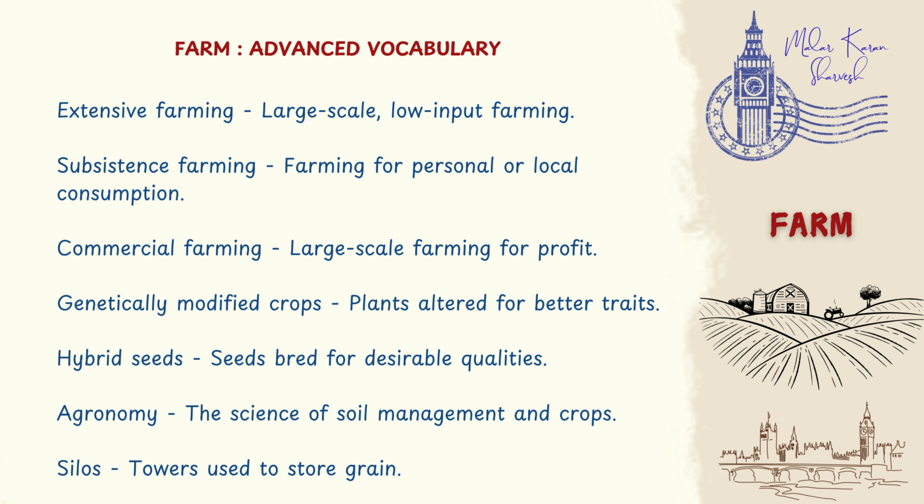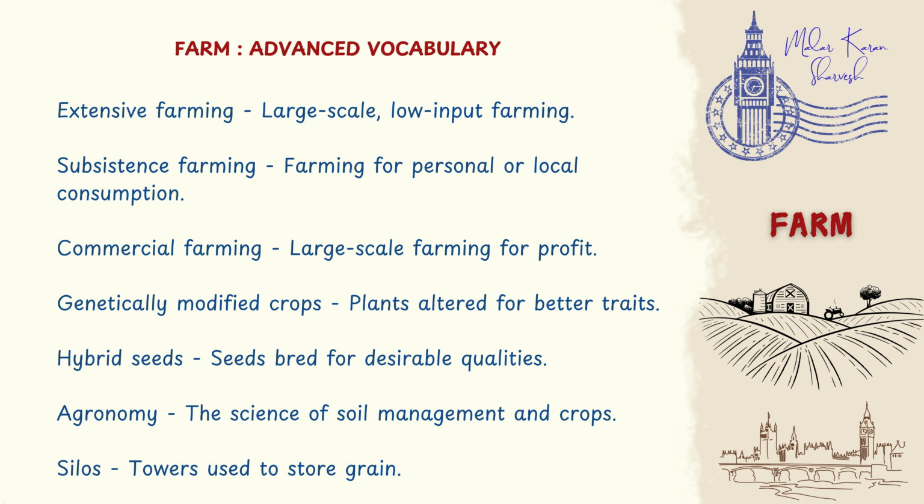Subsistence farming, farming for personal or local consumption. Commercial farming, large-scale farming for profit. Genetically modified crops, plants altered for better traits. Hybrid seeds, seeds bred for desirable qualities. Agronomy, the science of soil management and crops.